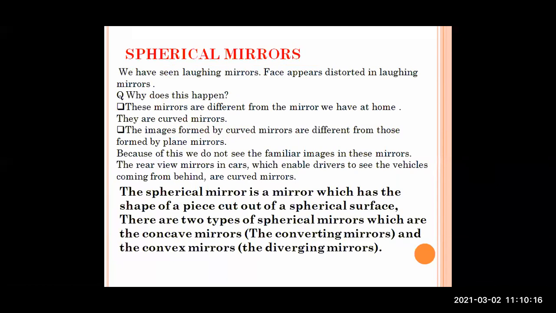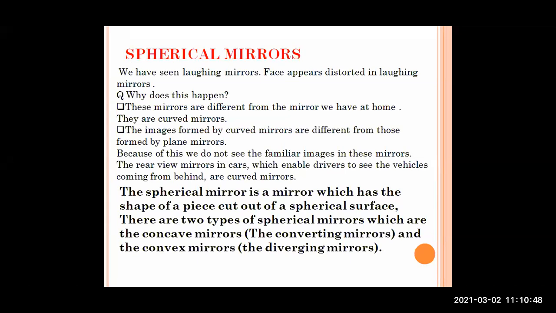So these images are formed by spherical mirrors. This is another type of mirror, that is spherical mirror. We have seen laughing mirrors. Face appears distorted in laughing mirrors. Distorted means it does not appear as the object is. Something will be large, something will get squeezed. Why does this happen?